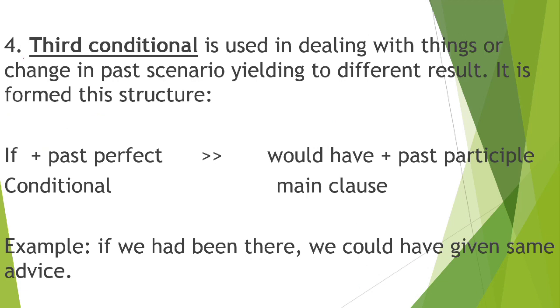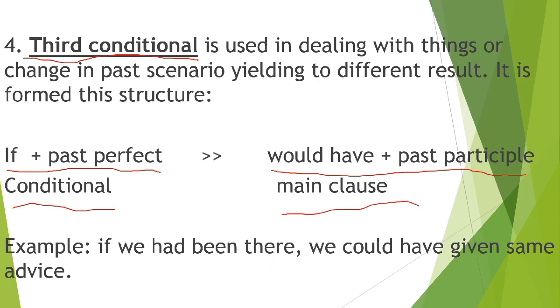The third conditional is used in dealing with things or chains in a past scenario, yielding to a different result. It is formed with this structure. So, if plus past perfect, this is the condition. The condition is if plus past perfect. So we have would have plus past participle, and this is the main clause.